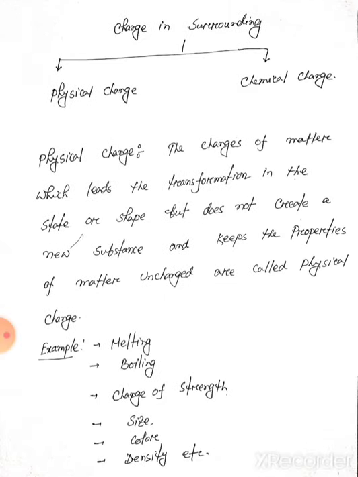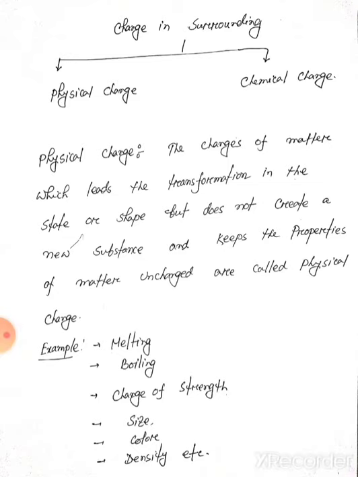Let's start. Change in surrounding. There are two types of changes in our surrounding. They are physical change and chemical change. Physical change occurs naturally. On the other hand, chemical change occurs by chemical reaction. So, what is physical change?